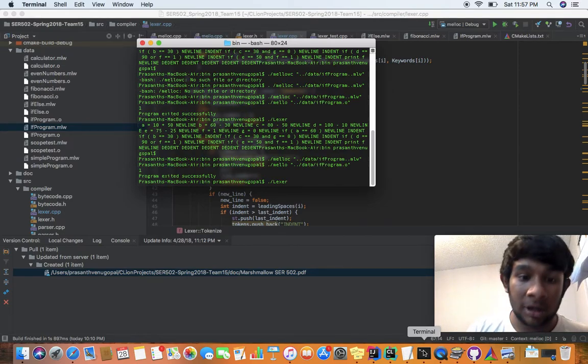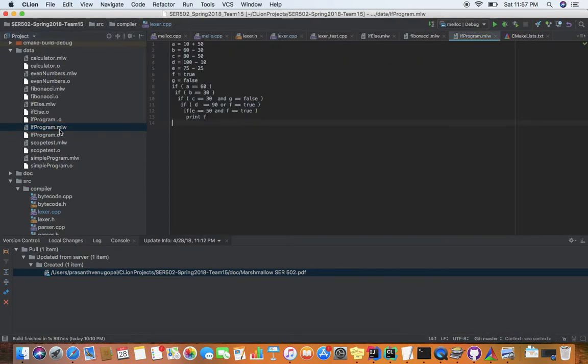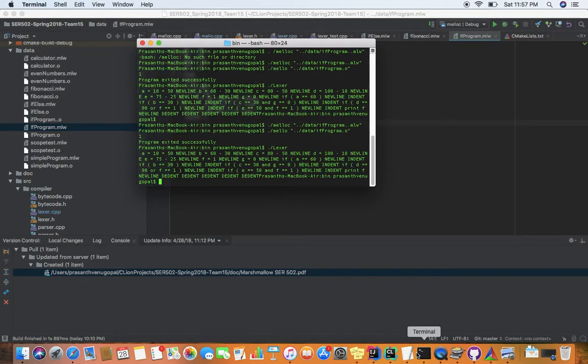This is our program that we are going to run. It contains nested if conditions and certain Boolean logical conditions where we can perform AND or OR operations. When we execute, we get the following list of tokens.